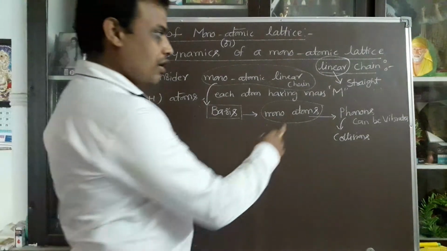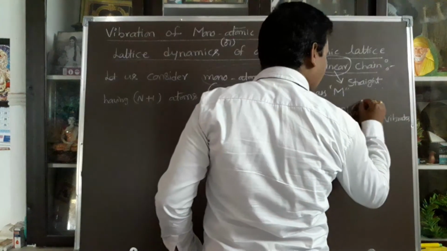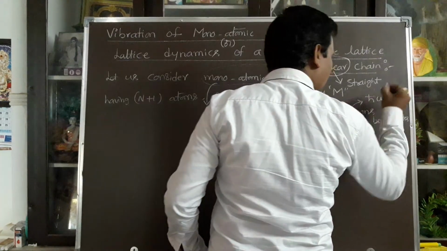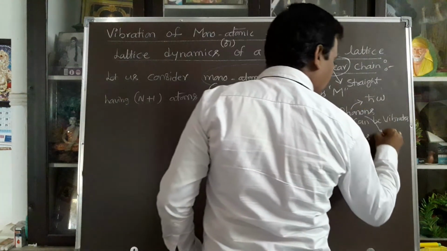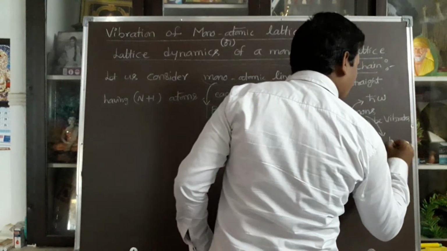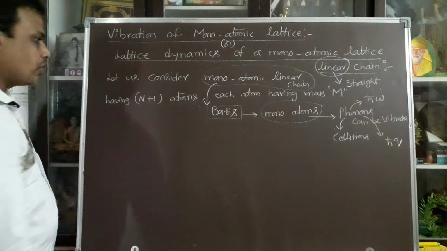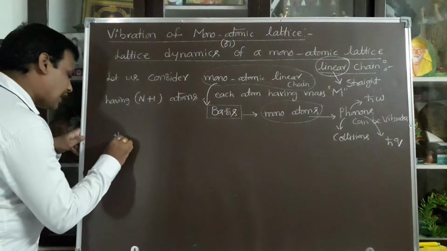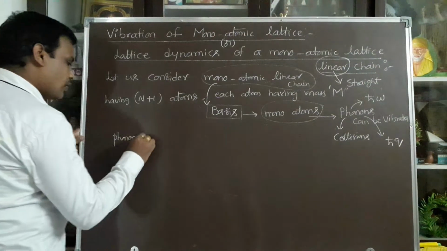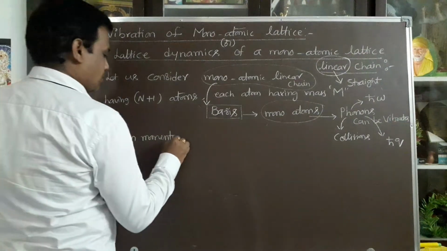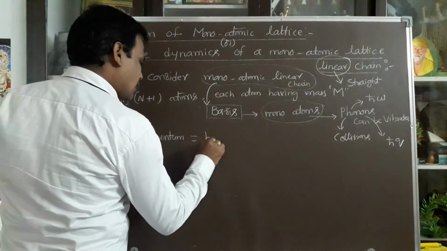Here the phonon energy we have already derived. The phonon energy can be taken as h cut omega, and the phonon momentum can be taken as h cut q. Phonon momentum in the crystal is h cut q.